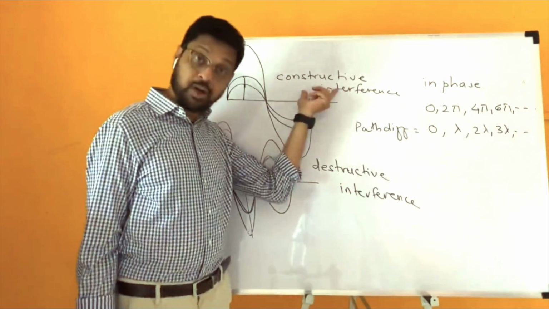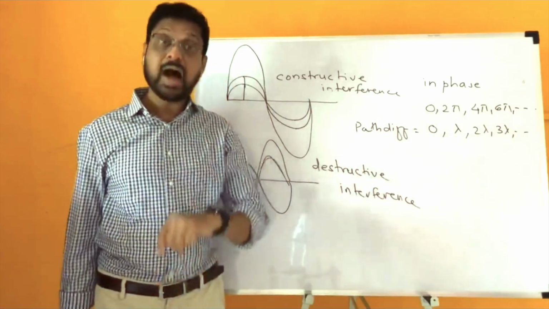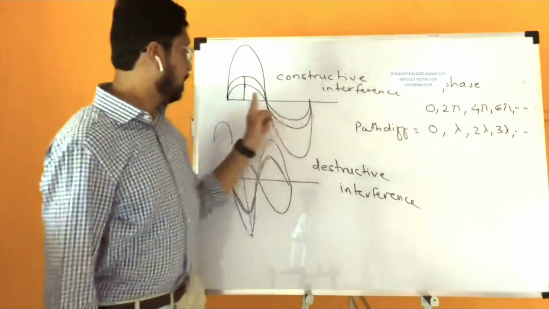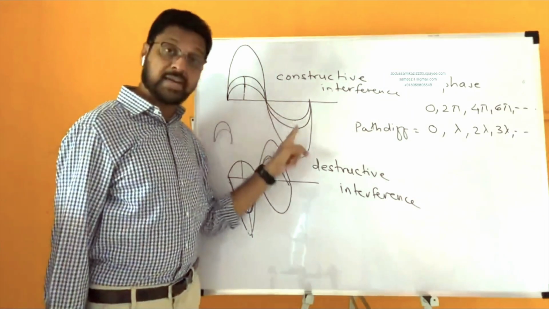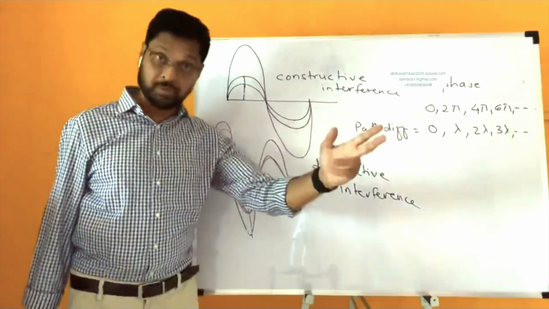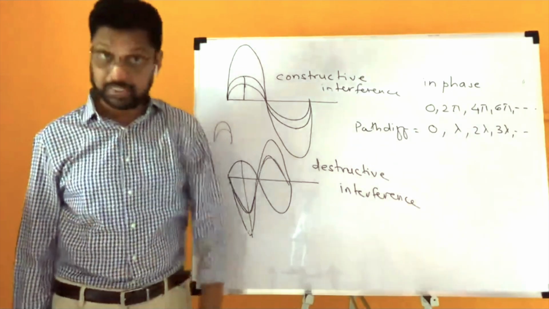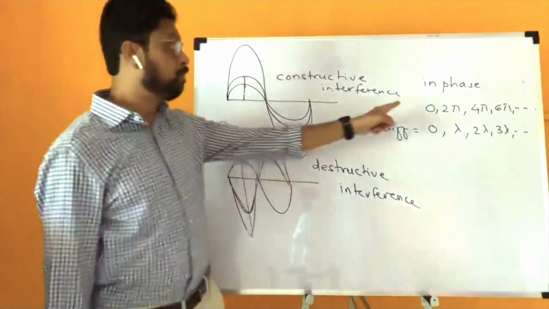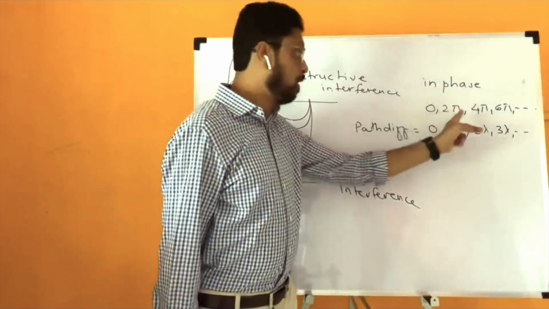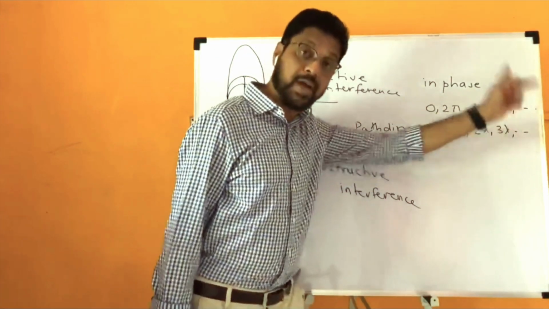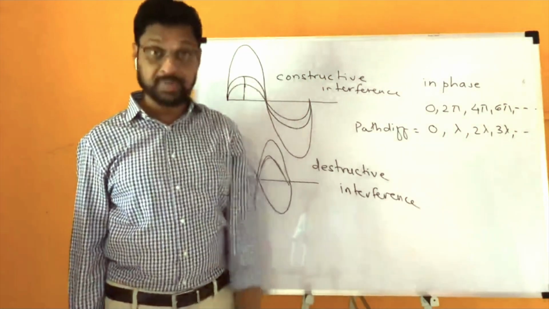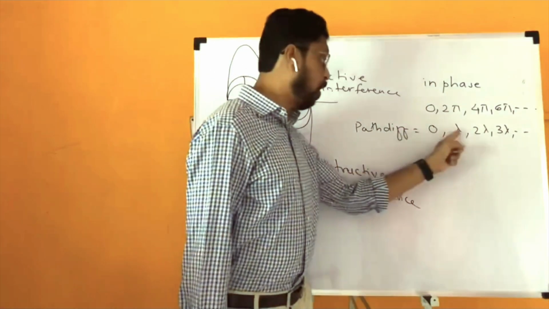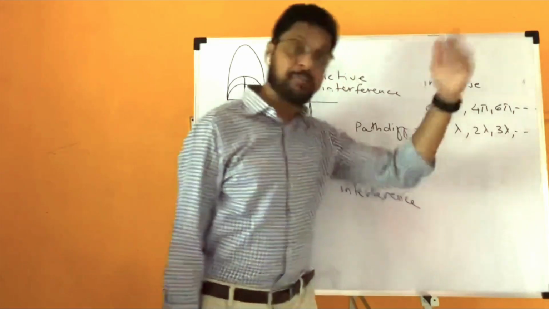Constructive interference will occur when the two waves are in phase. In phase means the crest coincides with crest and trough coincides with trough, or compression coincides with compression and rarefaction coincides with rarefaction. In phase means the phase difference is either 0 or 2 pi or 4 pi or 6 pi onwards. In phase means the path difference between the two waves is either 0 or lambda or 2 lambda or 3 lambda onwards.